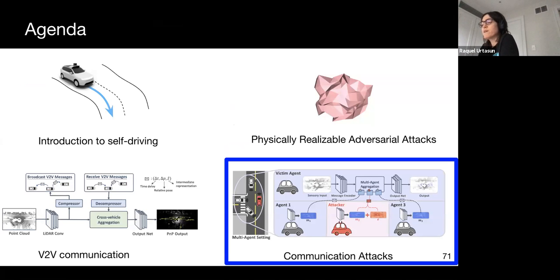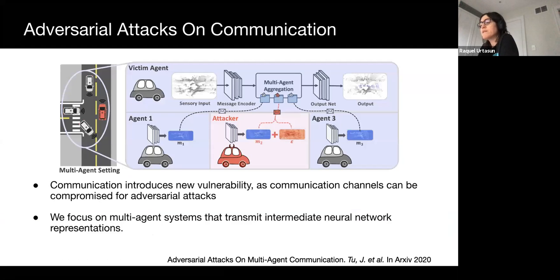We have seen that vehicle-to-vehicle communication introduces incredible benefits. However, relying on communication between agents may introduce new security vulnerabilities. In particular, communication channels can be compromised to inject adversarial messages. Such adversarial messages can severely degrade performance. By setting small epsilon constraints on the perturbations, the adversarial messages are almost indistinguishable from the original, making them difficult to detect as well. We next studied how to create perturbations that are added on top of the messages, which are intermediate network representations.